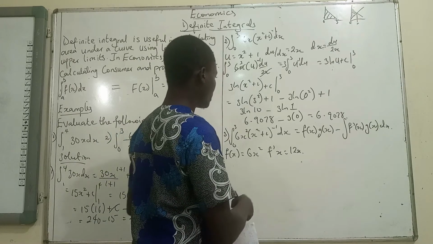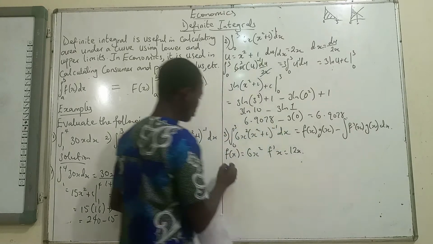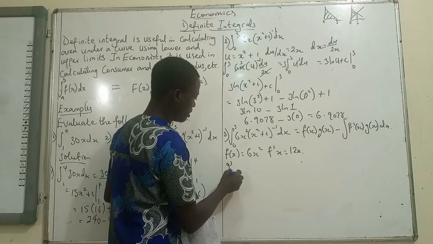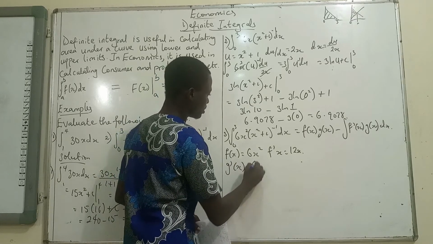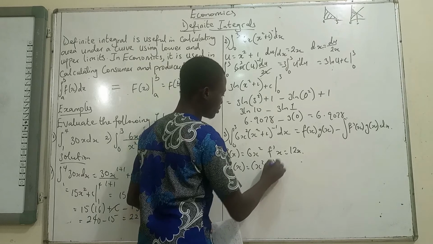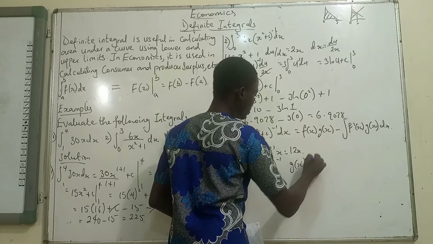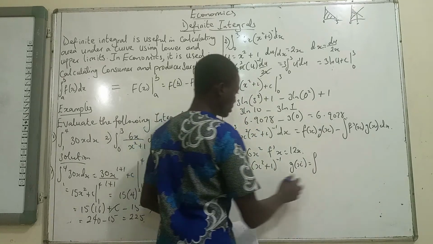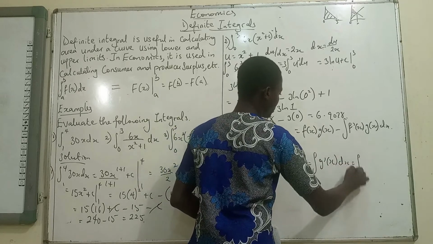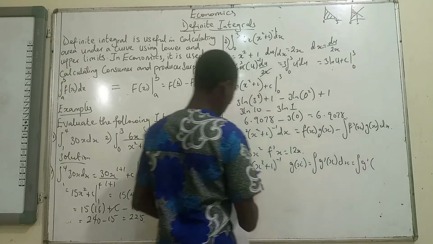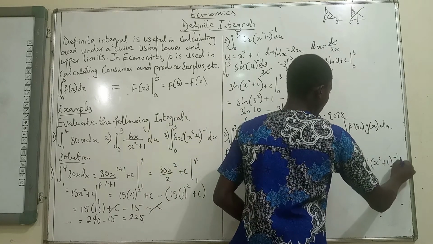Then this is g prime, okay, so we have g prime x is going to be x squared plus 1 raised to power minus 1. So g x is going to be the integration of g prime x, so integration of g prime x dx is the same thing as integration of x squared plus 1 raised to power minus 1 dx.